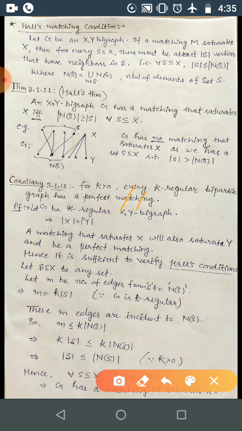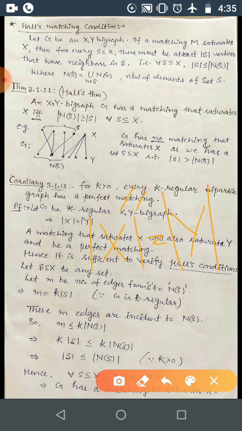If it is k-regular, then we have done this question earlier: both partite sets will have the same cardinality, the same number of elements, if this is k-regular and k is greater than 0.